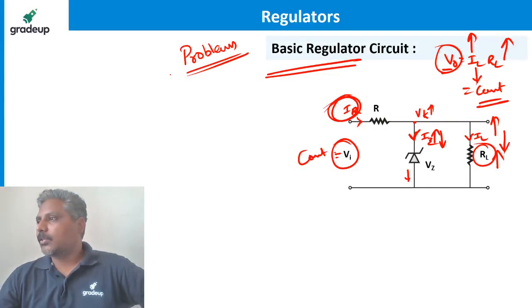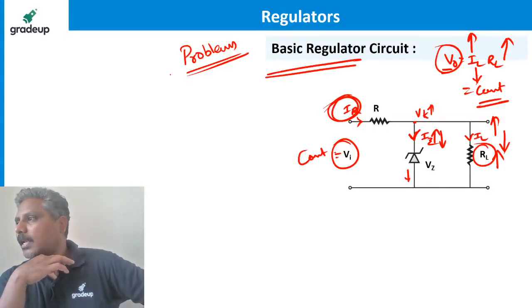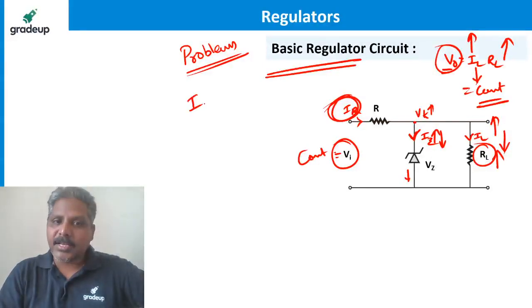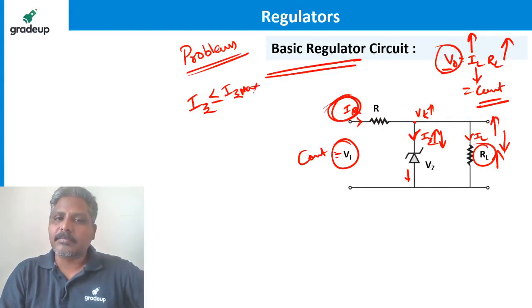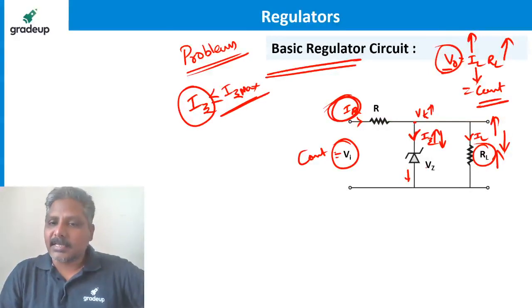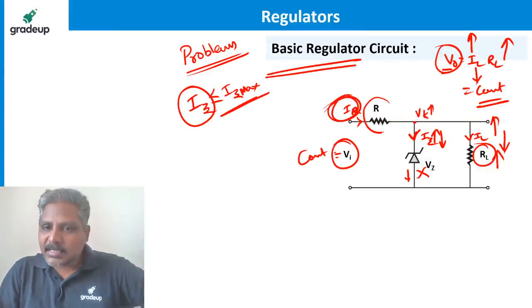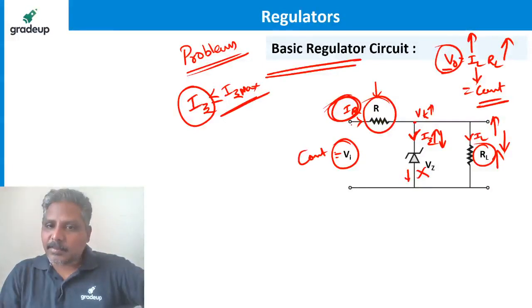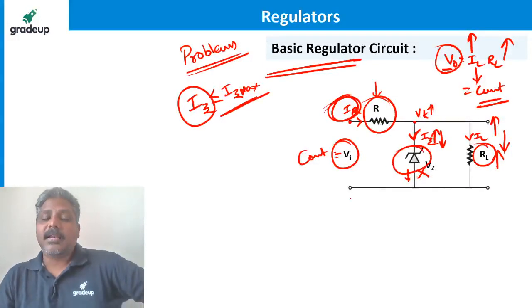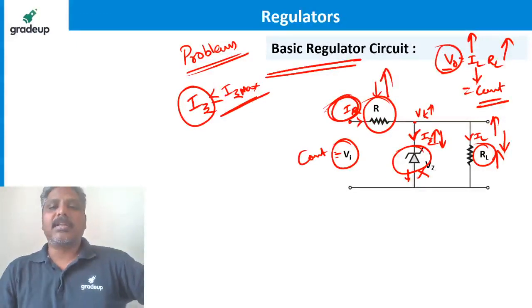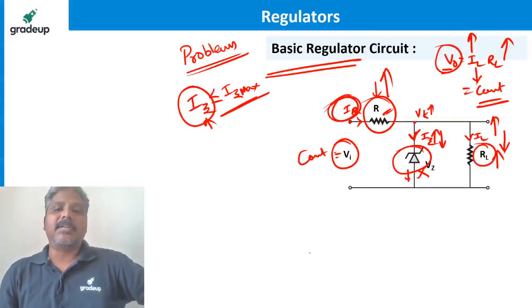Anudeep asks, if Zener diode current is increased to more than IZ max, will the load be affected? Yes. We have to ensure the Zener current should not be more than IZ max always. If the Zener current increases more than IZ max, the Zener gets damaged. To ensure that, this is the resistance connected in fact. This resistance ensures that the current coming from the source should not be more than the rating of the Zener. If that is happening, I have to connect a larger value of resistance so that the Zener is safe. This is what is called the limiting resistance.